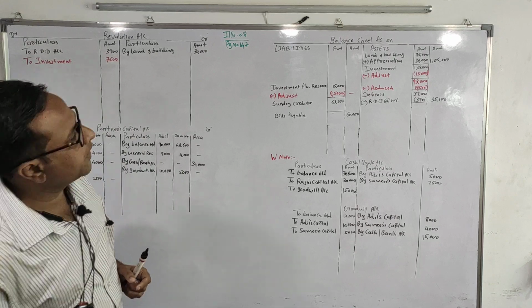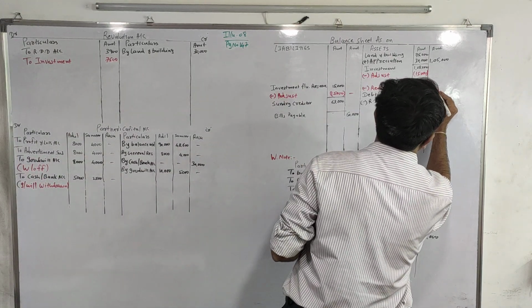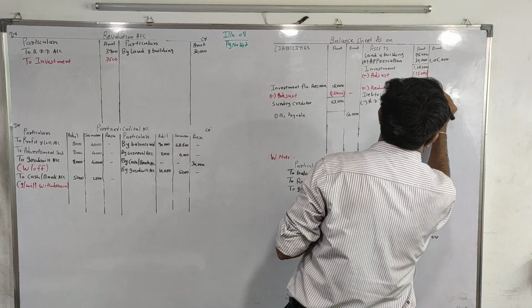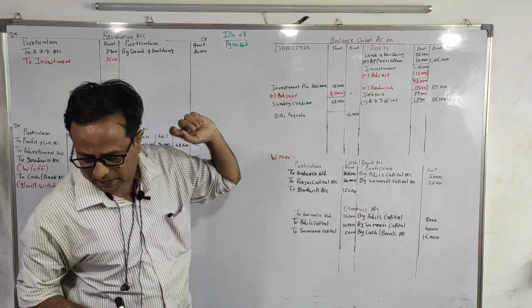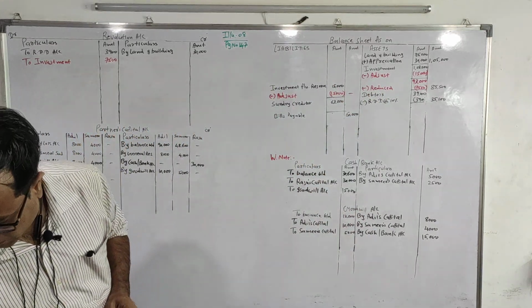In the outer column, 85,500. So this is how we'll deal with this adjustment.